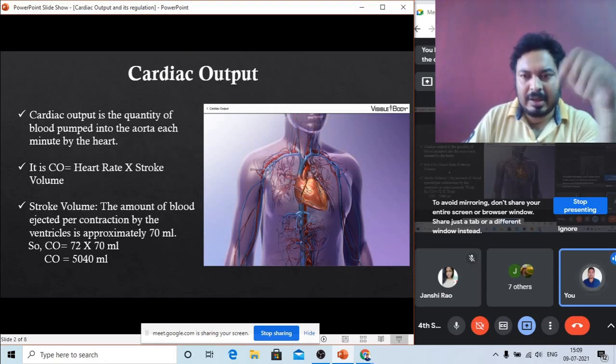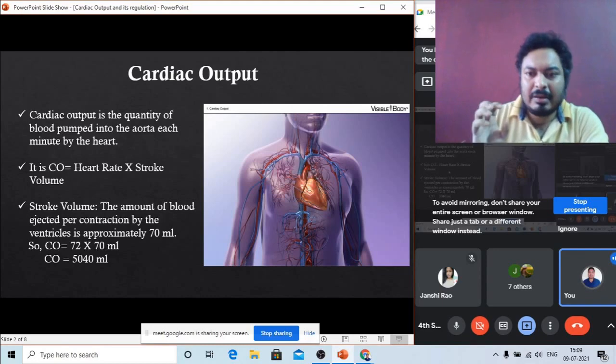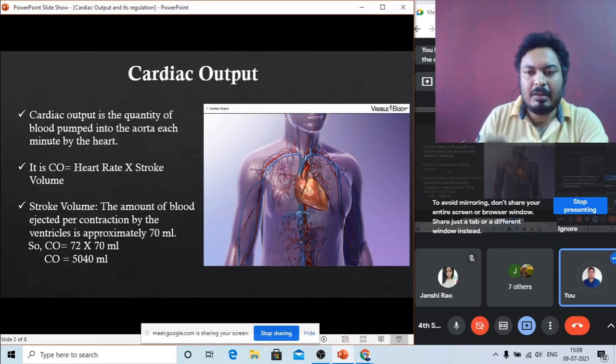Our heart is contracting and relaxing, and the contraction and relaxation of the heart is 72 times per minute, because a particular heartbeat needs a total of 0.8 second to complete. That means in 1 minute it totals 72 times per minute. So this is called the heart rate.